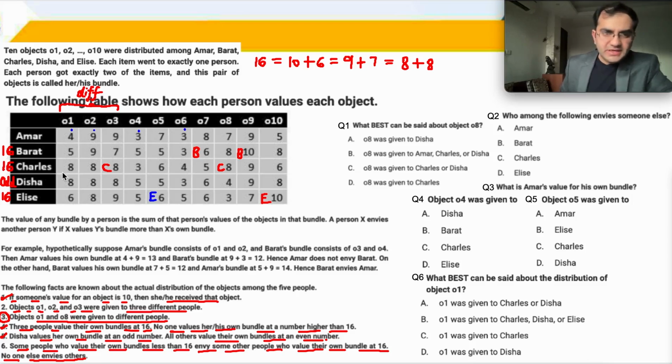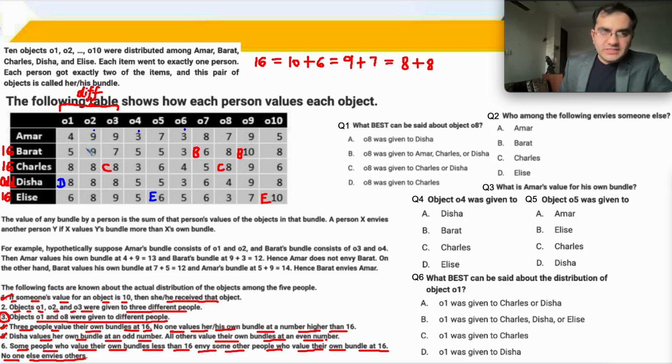That means this value is with D. A is an even number. I need even plus even or odd plus odd. But even plus even, 4 plus another even number, is not there. So therefore this one is gone. D is gone. Okay? Now we come to the remaining objects. Here I have 2 objects for A out of O2, O4 and O6. 2 objects for A and 1 for D.